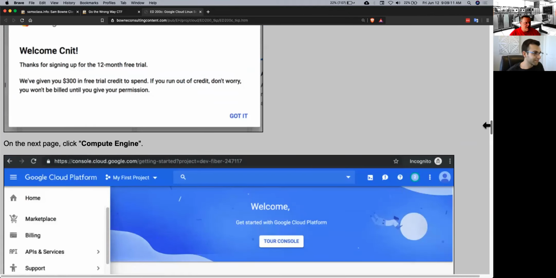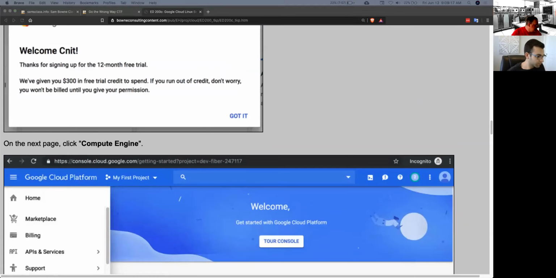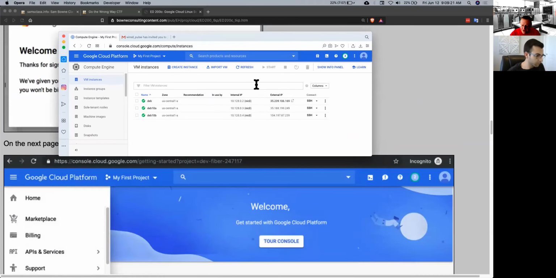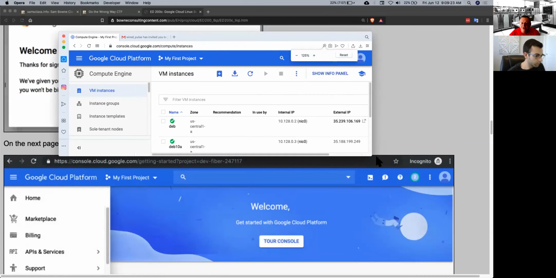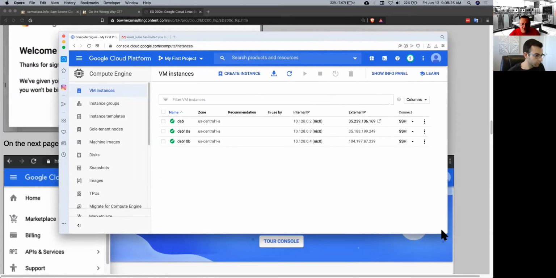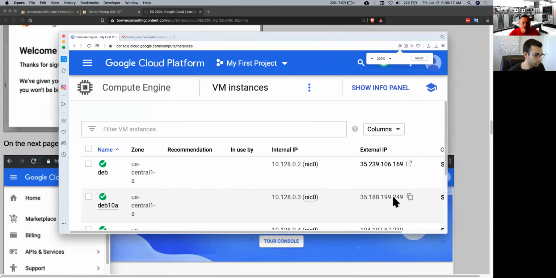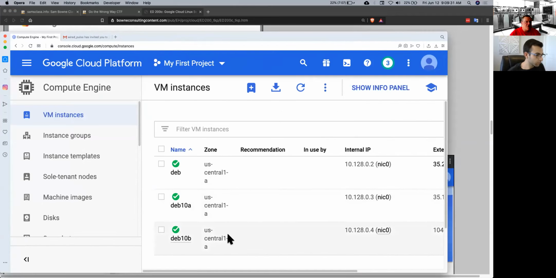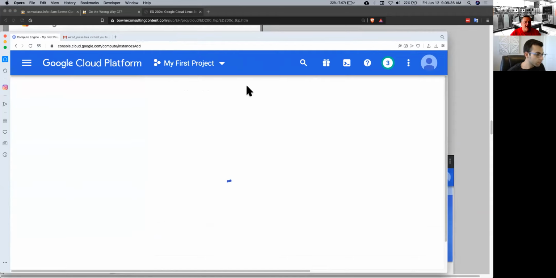So once you sign up, you can get a Google Cloud machine, and I've done that. That's just a Debian 10 cloud machine. So you'll end up with a screen like this. Let me try and make this nice and big so people can see it. When you sign up, you will get a Google Cloud Console panel, and you'll have machines as you make them. If you make a new machine, it will by default make a Debian 10 machine, which is fine.